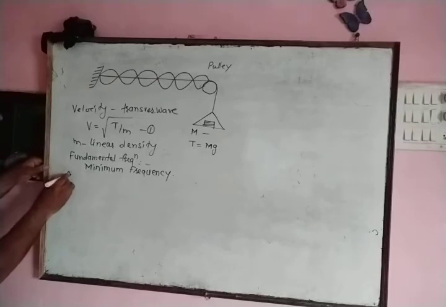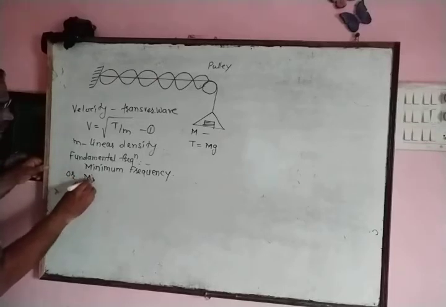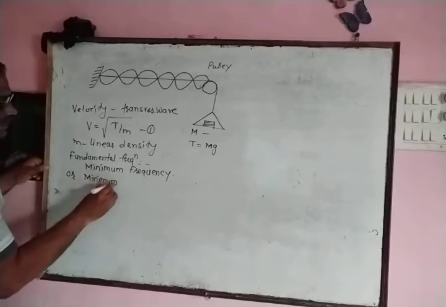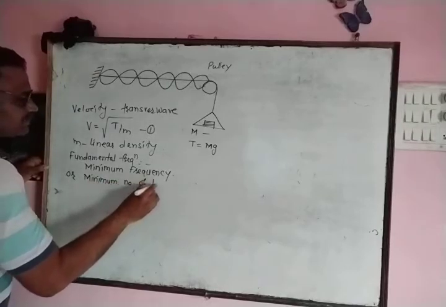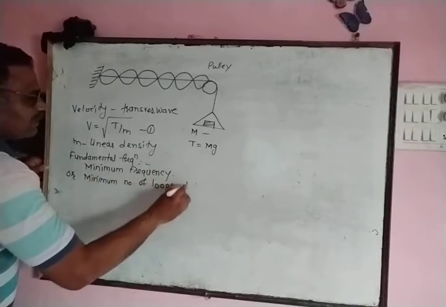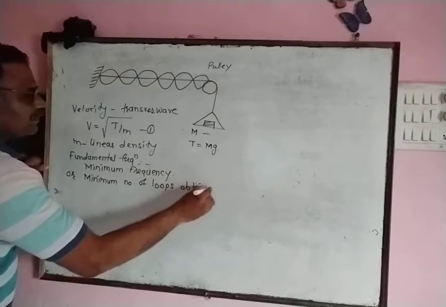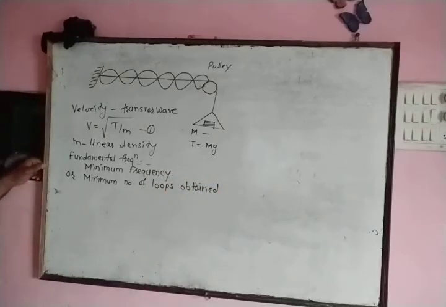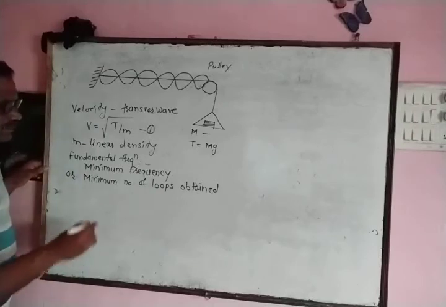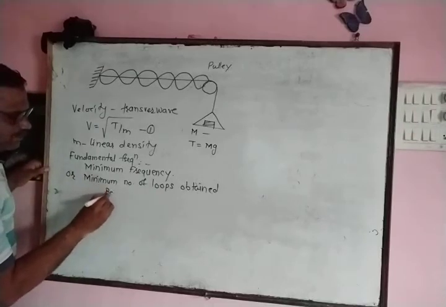Or when minimum number of loops are obtained on the string, then frequency of string is said to be fundamental frequency. Now minimum number of loops depends upon boundary condition.